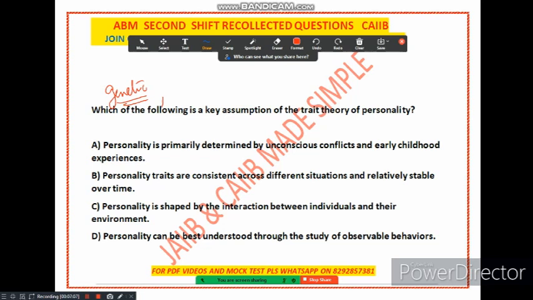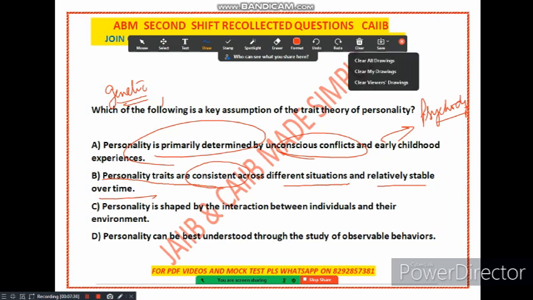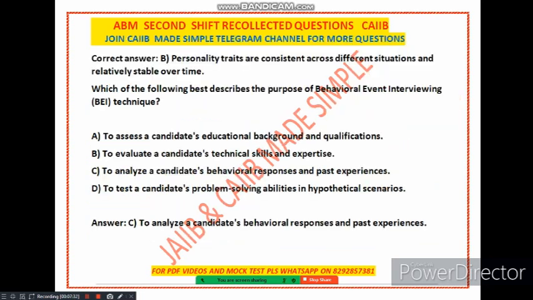Option A is the key assumption of the psychodynamic theory of personality, because it talks about unconscious conflict. This is called psychodynamic. Option number C is the key assumption of the interactionist theory of personality. So the correct answer is option number B, that personality traits are consistent across different situations and relatively stable over time. This is one of the key assumptions of the trait theory. Please remember, option number B is correct.